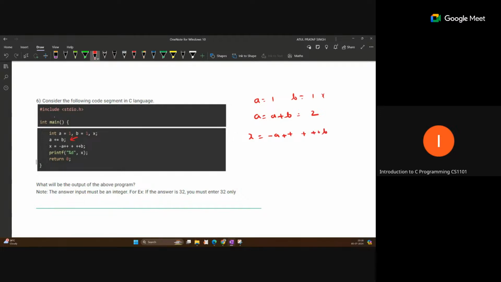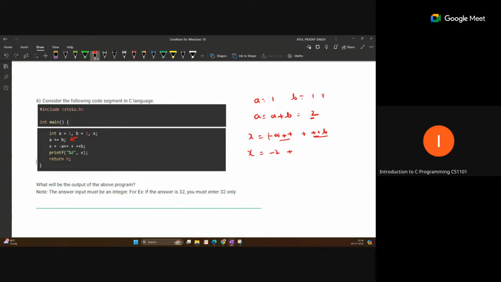This is a post increment and this is a pre increment. The post increment will perform after using the expression, so minus a means minus 1, so minus 2, not 1. Okay, the last updated value is 2, so minus 2.